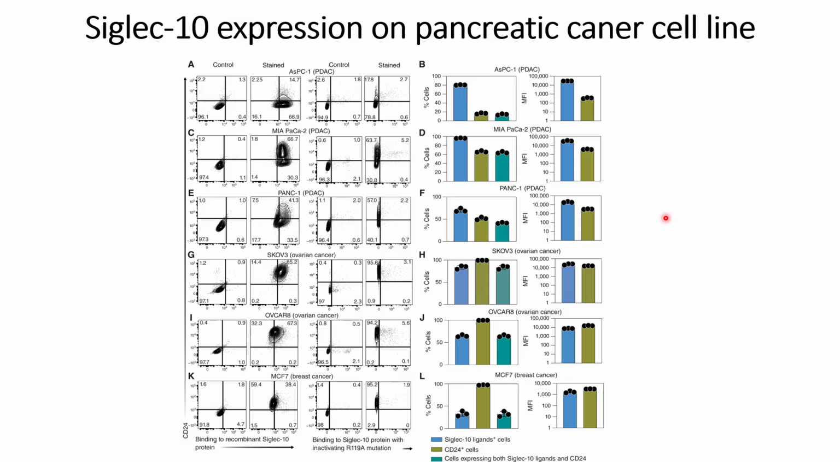So that's all. They have concluded that Siglec-10 expression is present on the pancreatic cancer cells, and they are a subset of CD24 cells. That's all for this video, and if you want to understand more about these results or this topic in detail, you can go through the reference provided in the description.